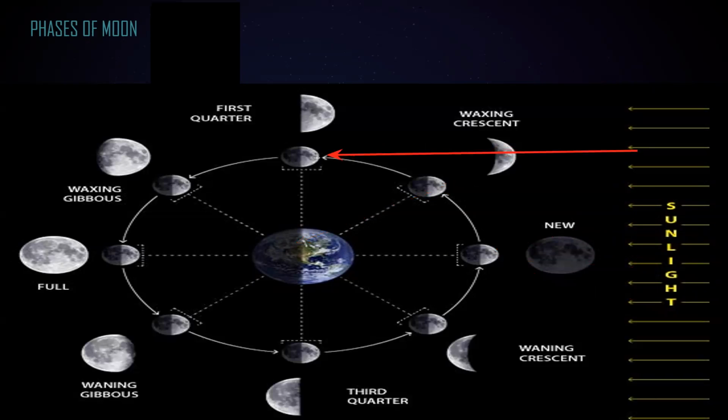So a greater amount of light is reflected. As a greater amount of light is reflected, we are able to observe half of the moon. And we call that a first quarter, or a half moon.